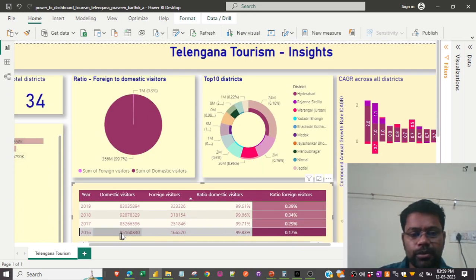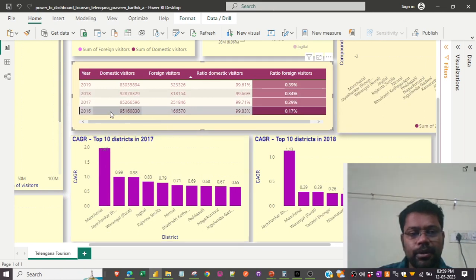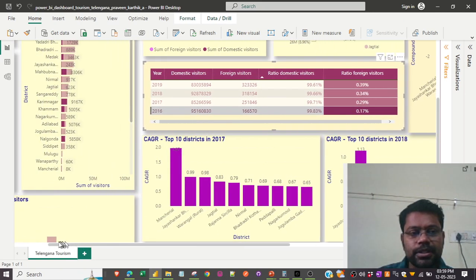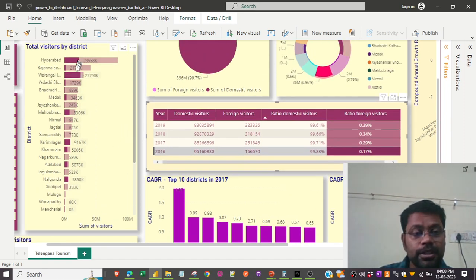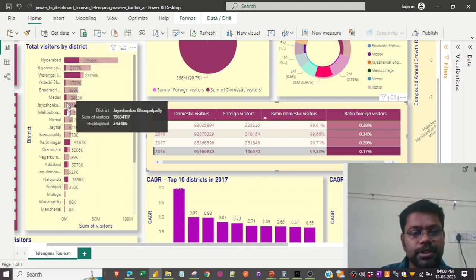If you see in 2016, this graph shows the 2016 filter. The darkest gray shades are representing 2016. Other years are grayed out. Similarly, I have filtered by 2016 in this table, and in this widget also it shows the districts out of the total visitors by district widget that had visitors in 2016.